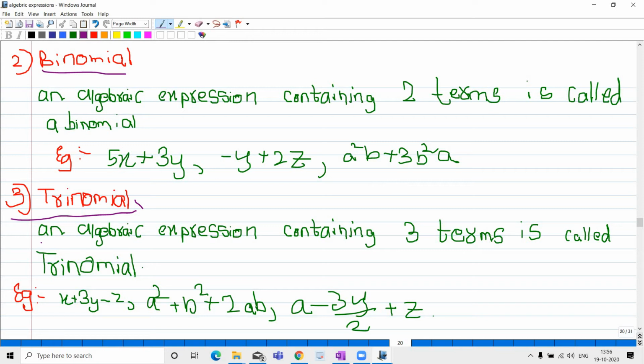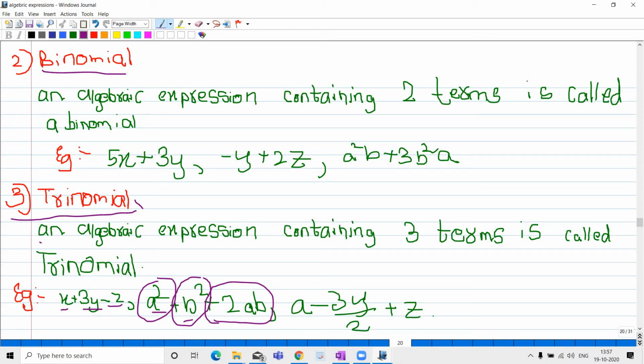See the definition: an algebraic expression containing three terms is called a trinomial. Here there are three terms. See here, x, plus 3y and minus z. Three terms combine to form an algebraic expression, and that is said to be a trinomial. See here, a square plus b square plus 2ab. These are three terms, and all the terms are combined with a mathematical operation.